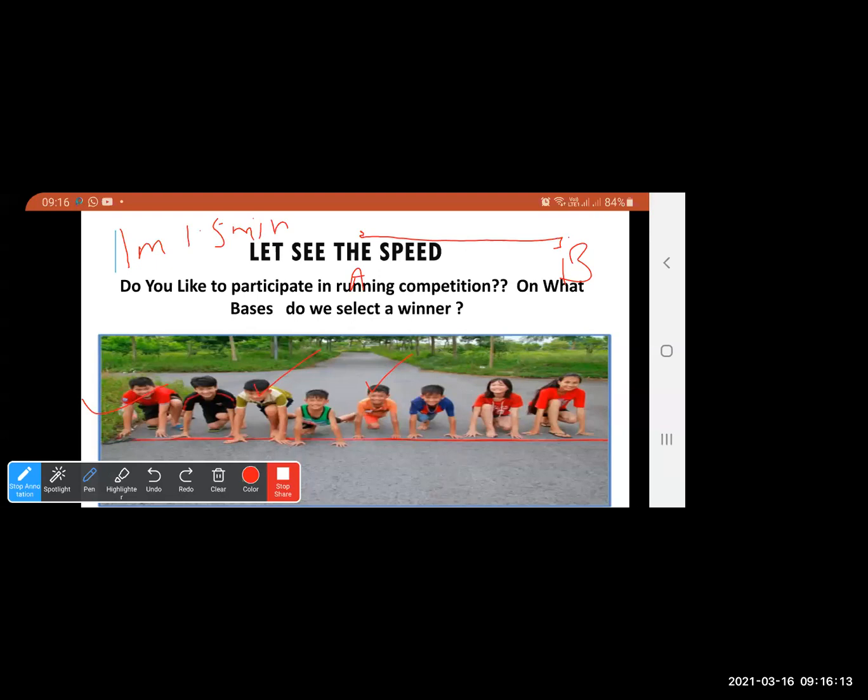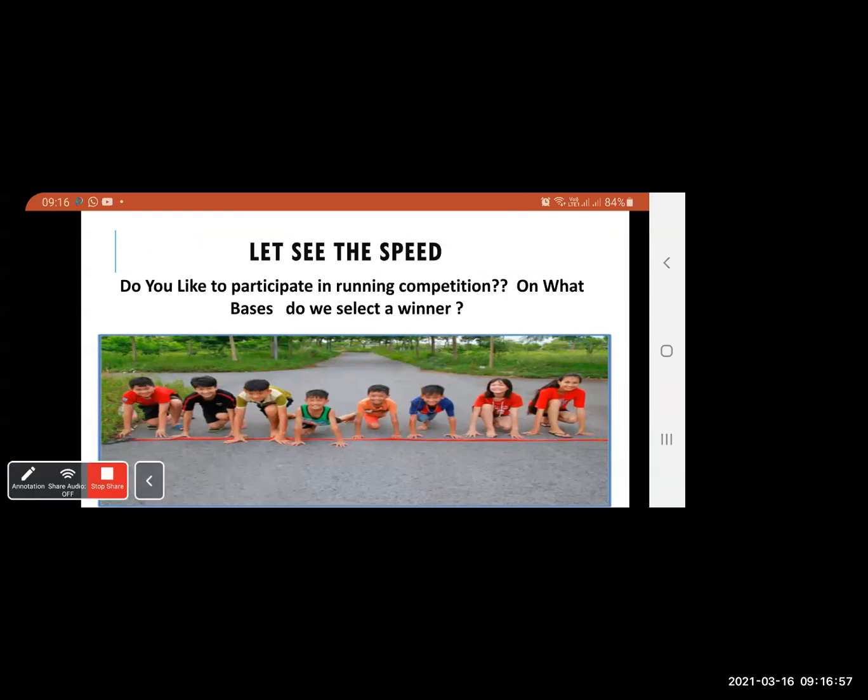Now you all tell me who will be the winner among these two? The person who is reaching in 1 minute or the person who is reaching in 1.5 minutes? The person who reaches in 1 minute. So why in 1 minute? Because the distance over here is fixed, and here the time taken is less. This shows that the speed of this person is greater, and he has reached first. That is why we select him as the winner.